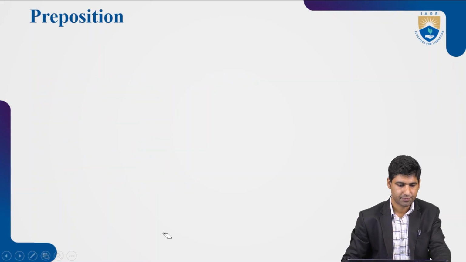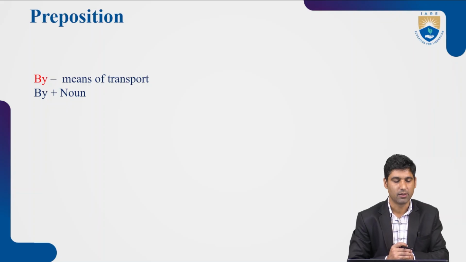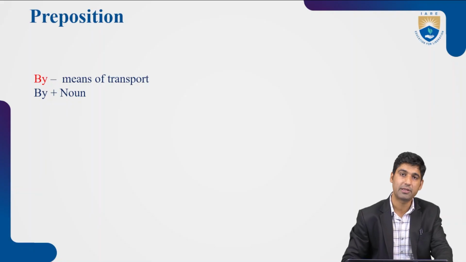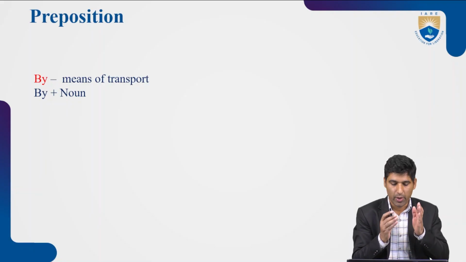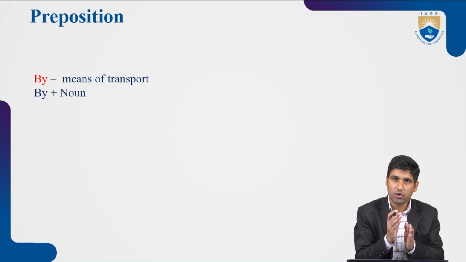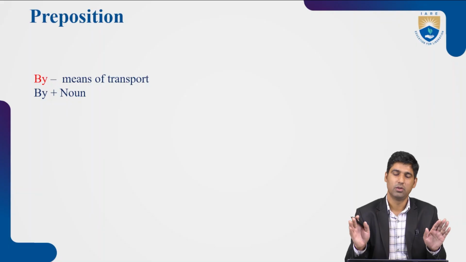Then, by. Another preposition is there, by. Where do we use by? By is used with the means of transport. But you need to remember one thing. Whenever we use by with the means of transport, it should be followed by a noun. Nothing else than noun.